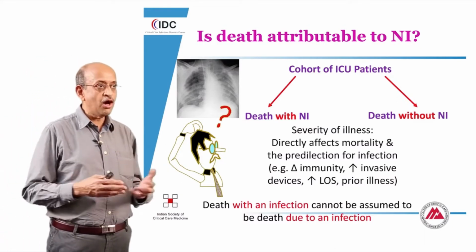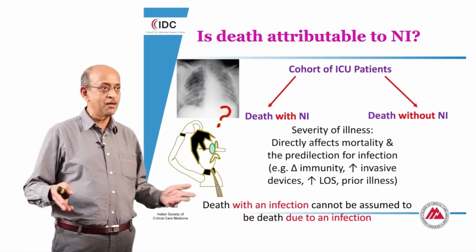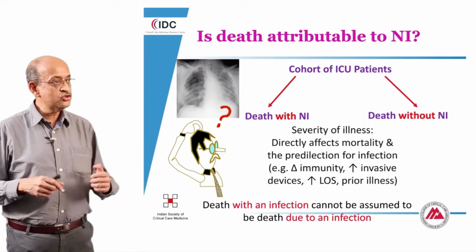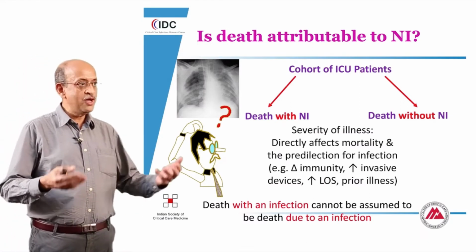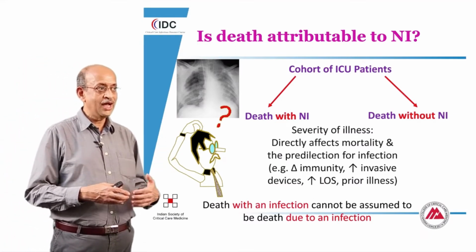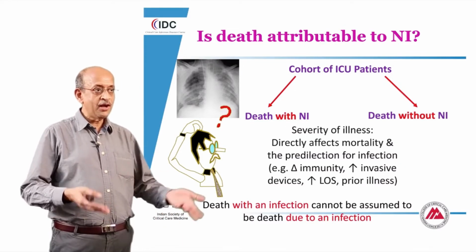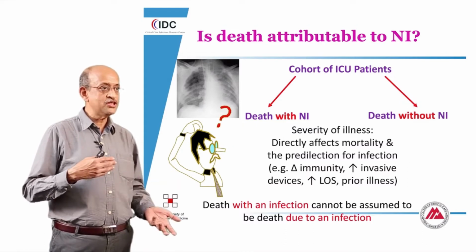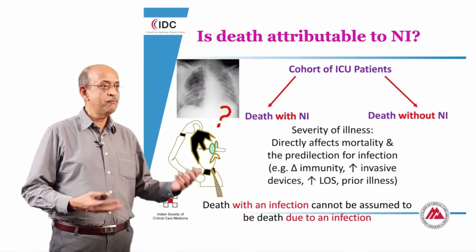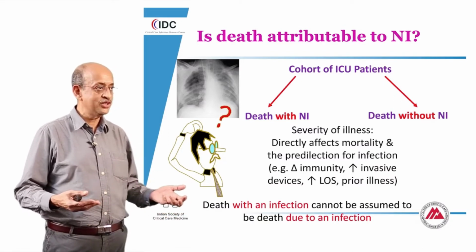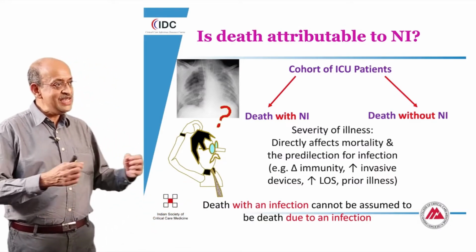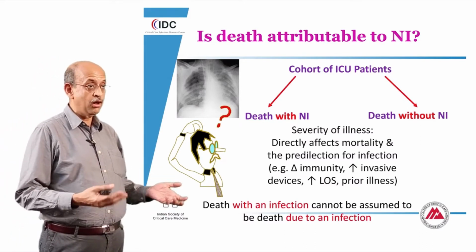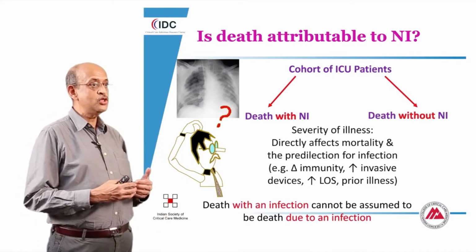We can't subject patients to no antibiotic therapy and look at outcomes with and without treatment. But generally what we do is to look at observational cohorts in which patients who develop nosocomial infections are given empirical antibiotics, and then we retrospectively identify if these are appropriate or inappropriate. And if we see a difference between the appropriate and inappropriate, we presume that this is related to the infection itself. Unfortunately, in each of these circumstances, the severity of the illness of the patient would be a common confounder. And we need to have ways in which we need to adjust for this.